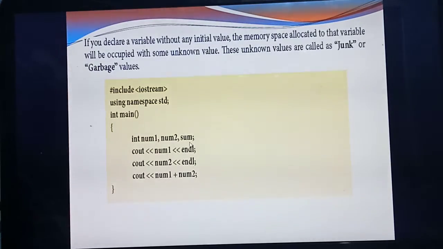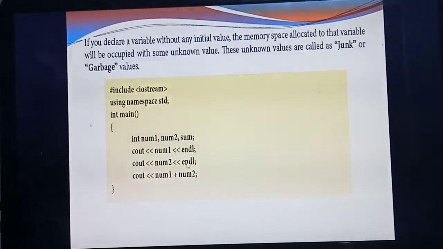Next, in the output screen you are going to print each variable. So for the output screen, which one should you use? To get the output, which one should you use? Cout. Which statement? Cout. Understood? So cout, then this symbol. First I am going to print the variable num1. Next, endl. What's the meaning of endl? The line is ending there.